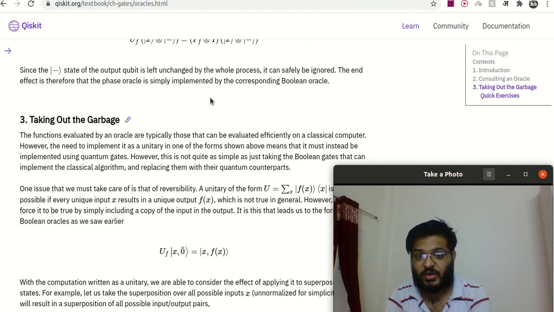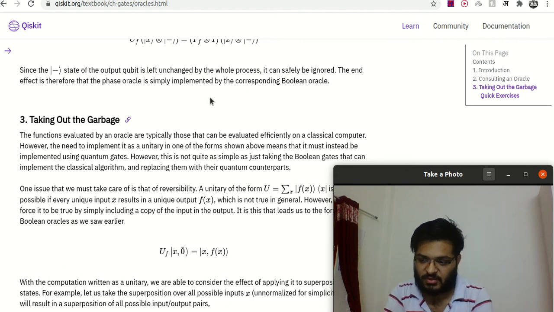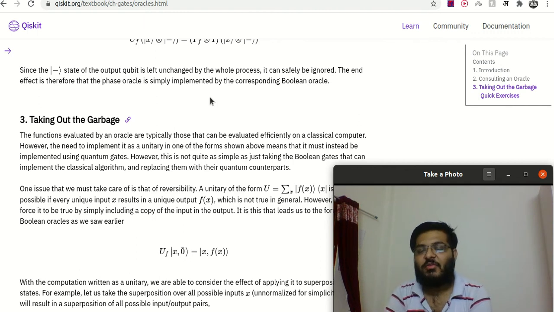However, this is not quite as simple as just taking the Boolean gates that implement the classical algorithm and replacing them with quantum counterparts. One issue is that we must take care of reversibility. So reversibility is the new concept. There is this series from MIT given by Nielsen and Chuang, and he shows very brilliantly, with a beautiful example, why reversibility is required in quantum.